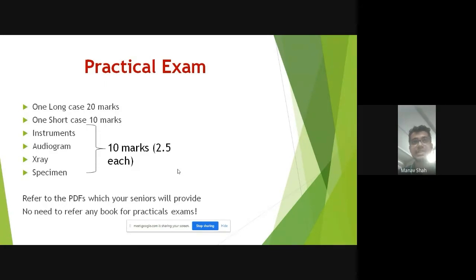That doesn't happen. It could be in any way. Like we had only 1 question on the ear, which is supposed to be the biggest part. So anything can come as an SEQ or anything can come as an LAQ, right?